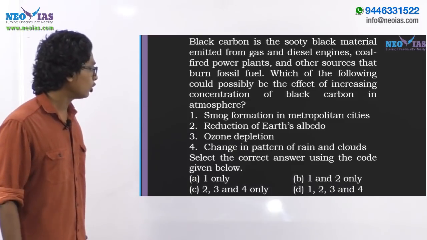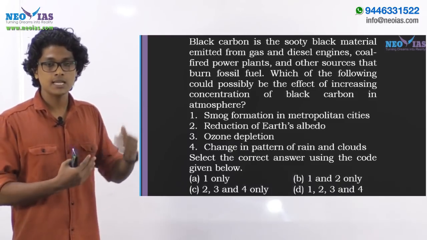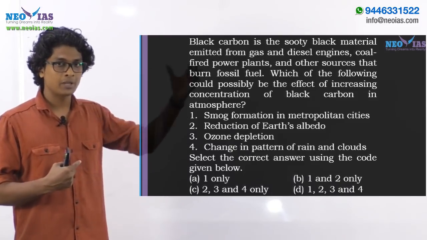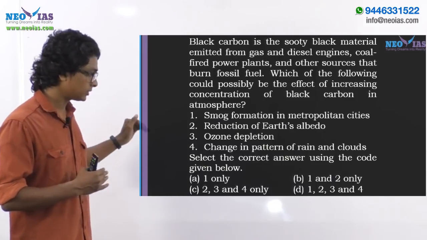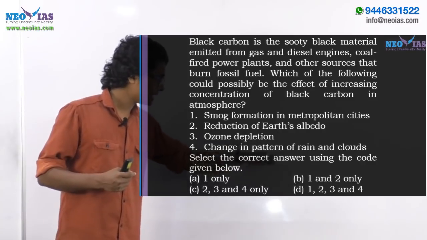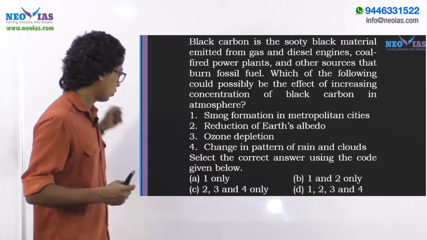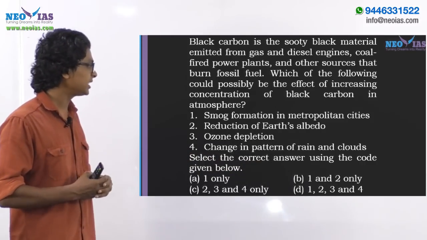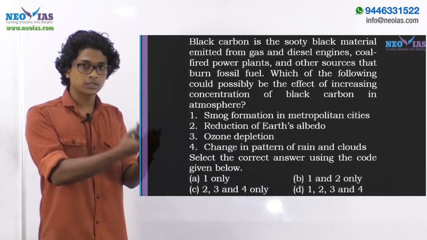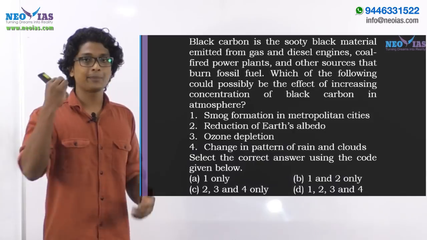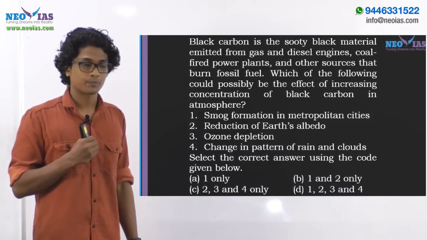So the third one, ozone depletion. We have already seen the black carbon emitted from the aviation sector can result in ozone depletion, right? So the answer for this question comes out as D, 1, 2, 3 and 4. Now going through the fourth statement, change in pattern of rain and cloud. Again, which is true, right? It can cause the cloud formations, plus it can dissipate clouds at certain points, right?